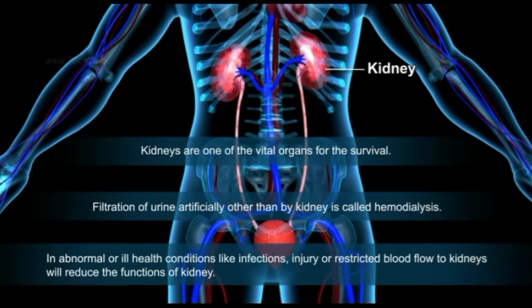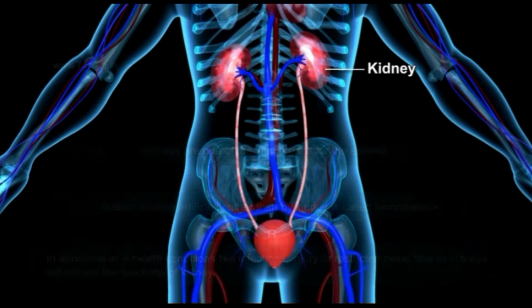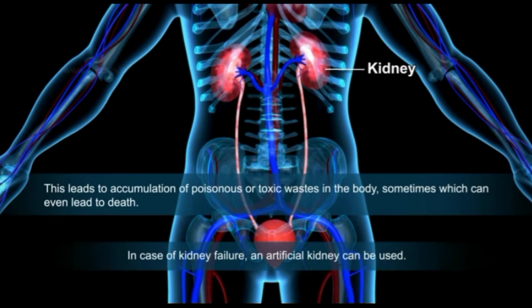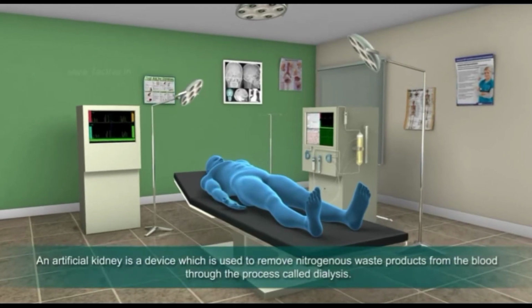In abnormal or ill health conditions like infections, injury or restricted blood flow to kidneys will reduce the function of kidney. Let's get more deep into it. This leads to accumulation of poisonous or toxic waste in the body sometimes, which can even lead to a person's death also. In case of a kidney failure patient, an artificial kidney can be used.